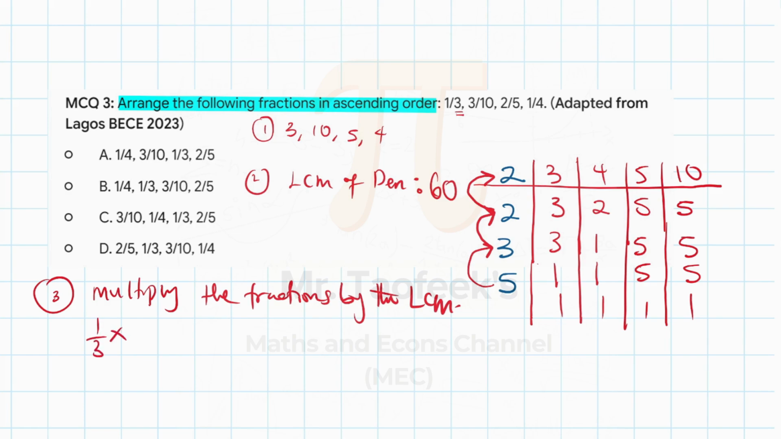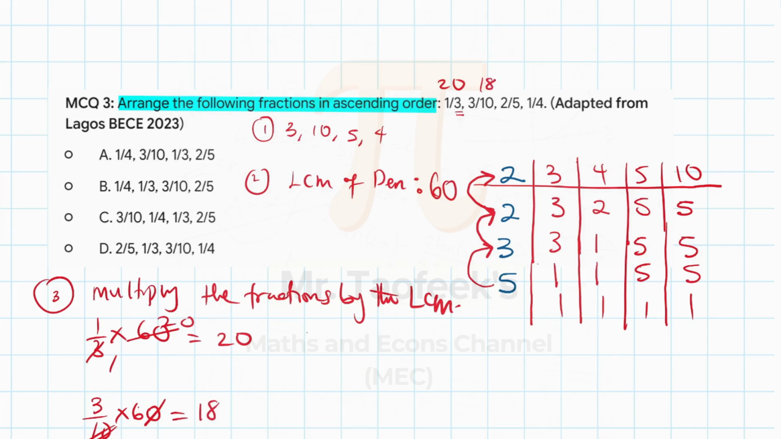1 over 3 times the LCM, which is 60. So that gives you what? That gives you 3 here 1, 3 in 60. 3 in 6, that's 2. So the answer is 20. So this on the side is 20, right? The next one, 3 out of 10 times 60. So 10 in, the 0 here cancel the 0 here. 3 times 6, 18. So this one is 18 in size.